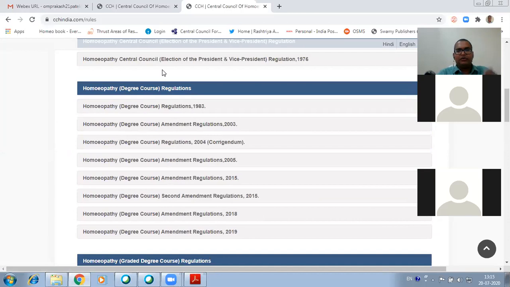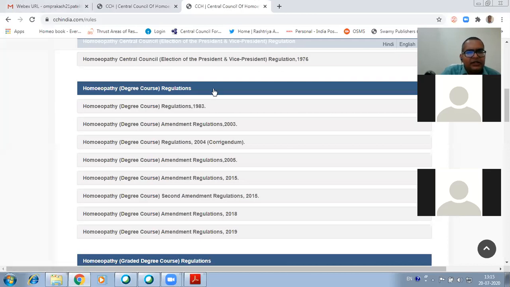This time in the Board of Governors, the head person is the director of CCRH, Central Council of Research in Homeopathy. Dr. Anil Khurana sir is there.